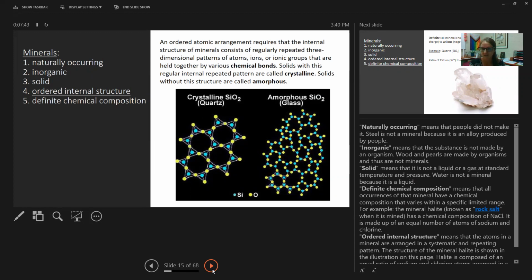So for example, glass has the exact same chemical composition as quartz, but it doesn't have an ordered structure. So we don't classify it as a mineral. We call it amorphous, right? Without a shape.